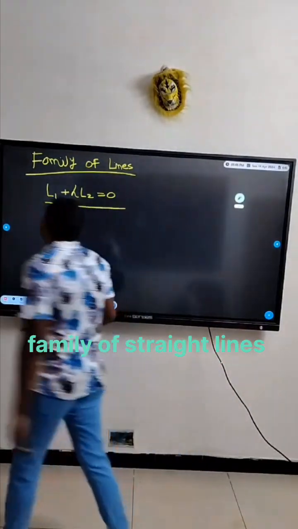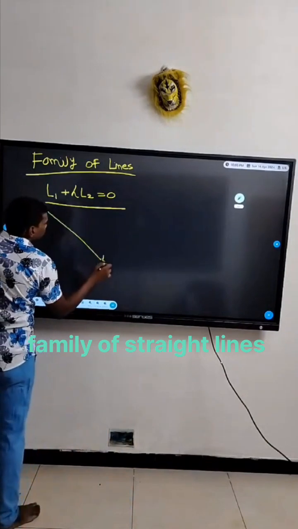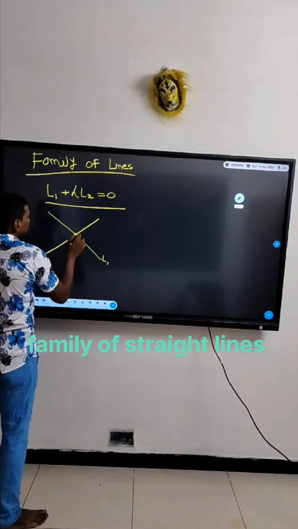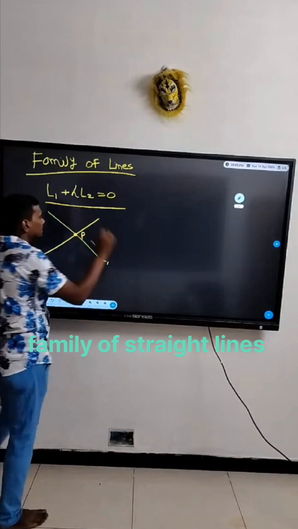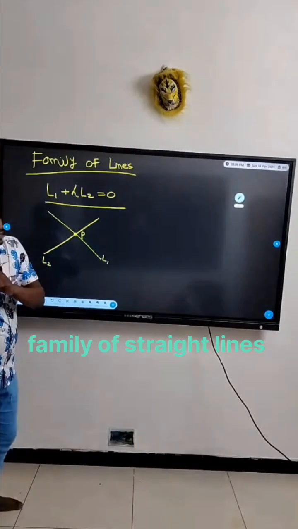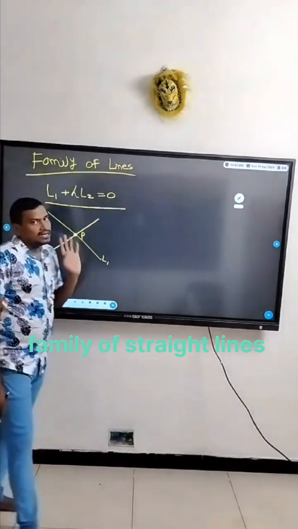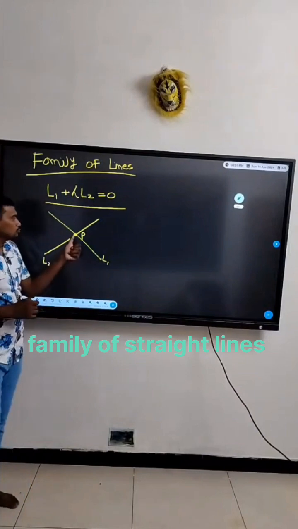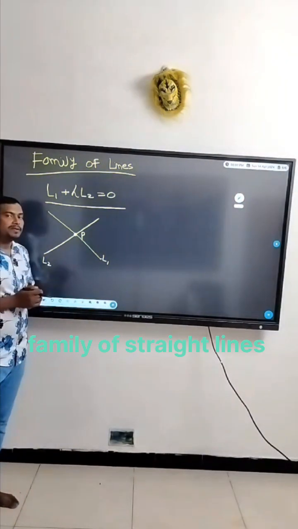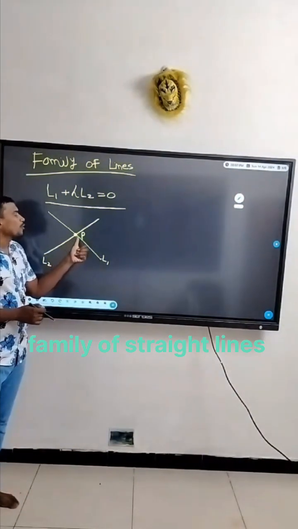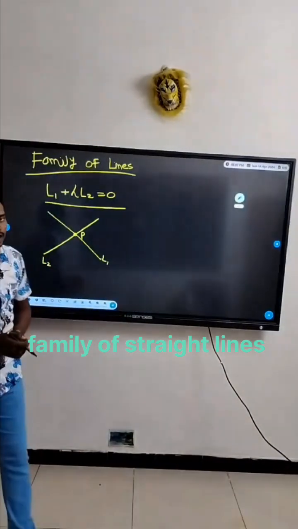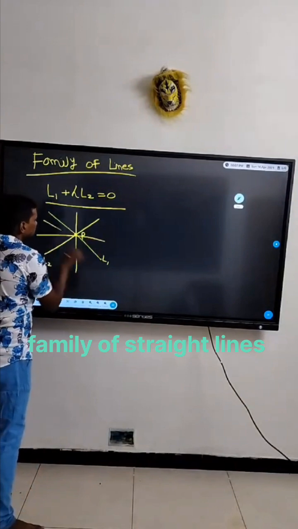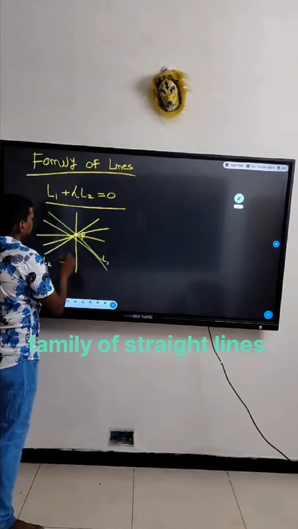See, for example, here is one line L1, here is another line L2. They both are intersecting at P. So tell me how many lines will be passing through this point P? You will say there are infinite lines. This is L1, this is L2.